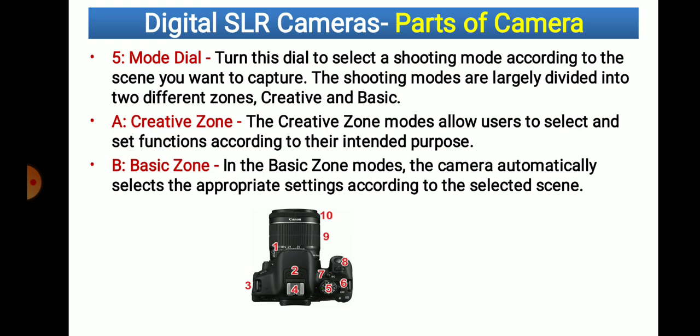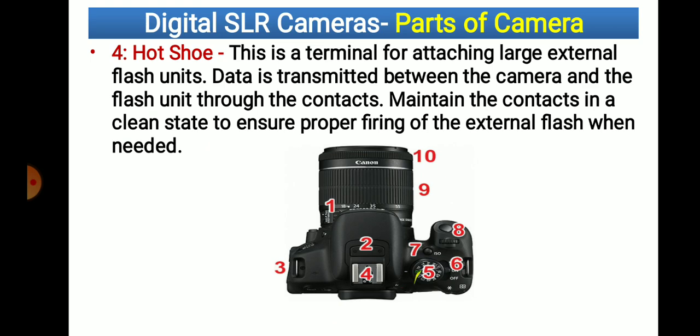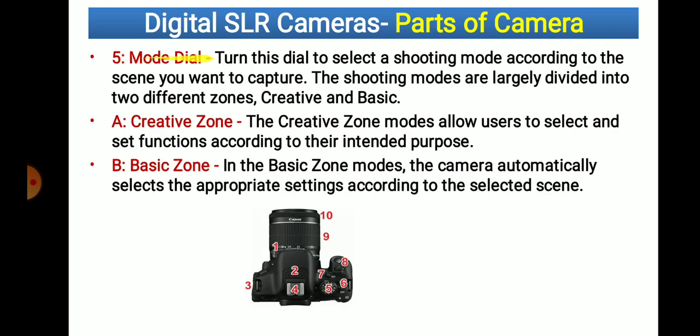Then number 5, this one. Here you can see this 5th one better. That is the mode dial. Turn this dial to select the shooting mode according to the scene you want to capture. Whether you want to make a video, take photos, or something else, accordingly we have to turn this dial.